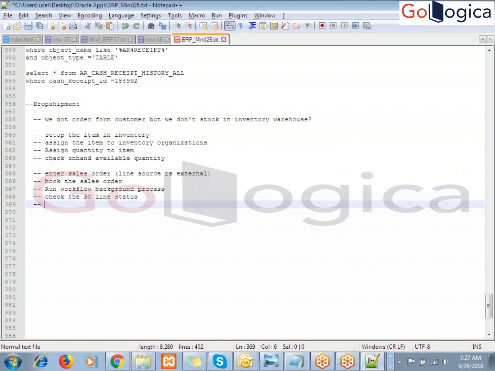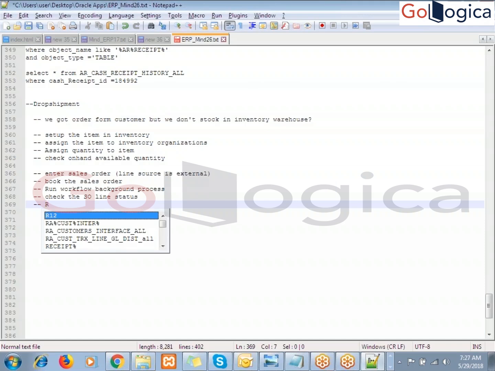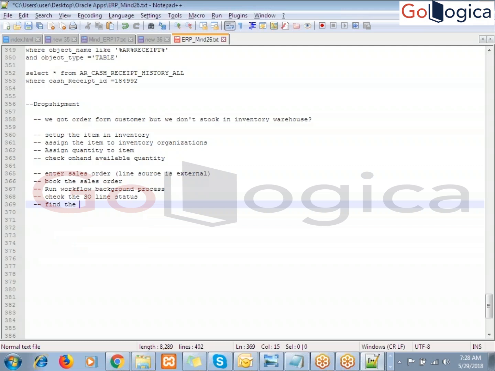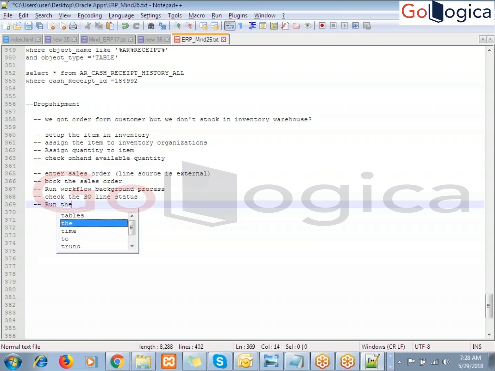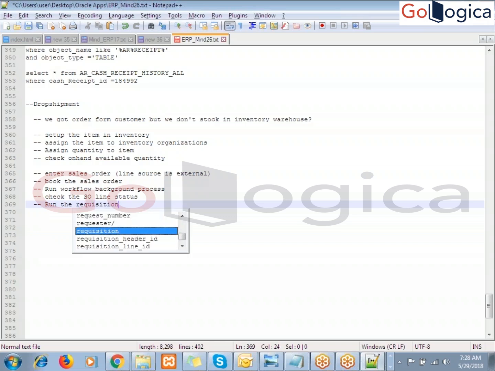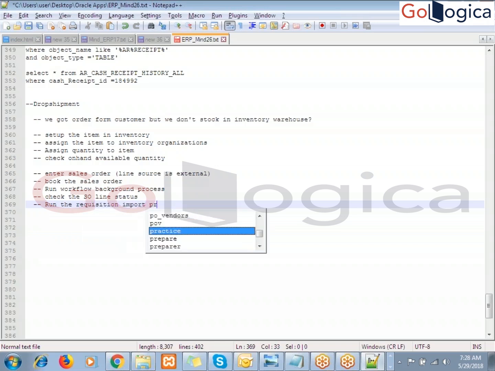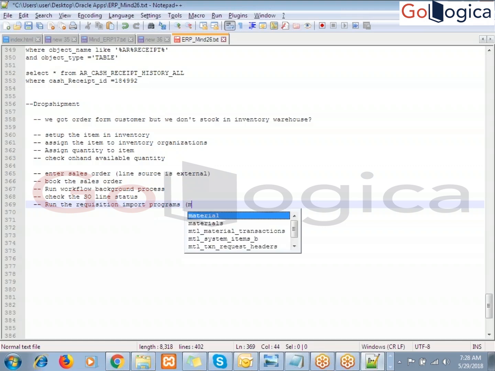Once that is done, run the requisition import program. If you want, we can also find the interface tables data; here only a third party tool will come. Next you can run the requisition import program. So what happened? This is moving the data from the requisition interface tables to the requisition base tables. Understood?